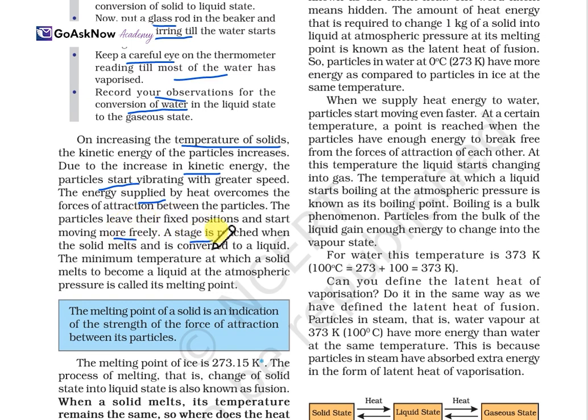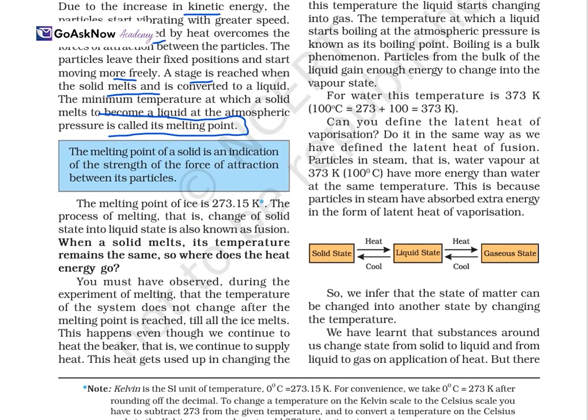A stage is reached when the solid melts and converts into liquid. The minimum temperature at which a solid melts to become a liquid at atmospheric pressure is called its melting point. The melting point of a solid is an indication of the strength of the force of attraction between the particles. The melting point of ice is 273.15 Kelvin.